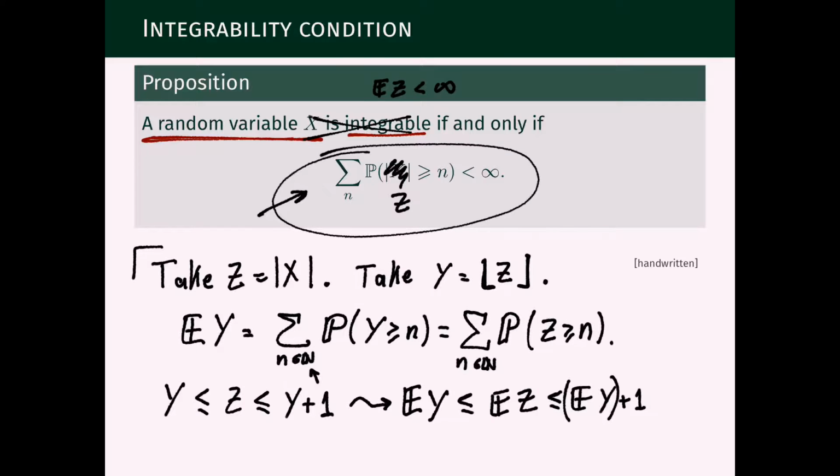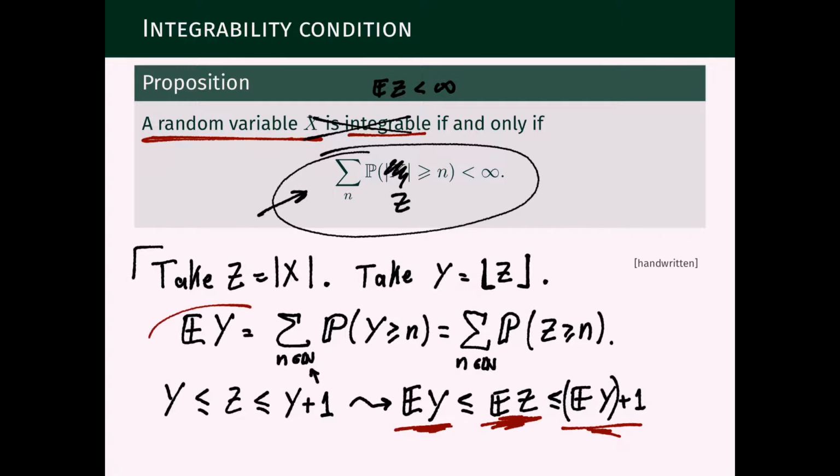And what we have is a number which is squeezed between another number and that number plus 1. If one of them is infinite, the others will be infinite as well. If one of them is finite, the others will be finite. Which means the expectation of Z is finite if and only if the expectation of Y is finite.